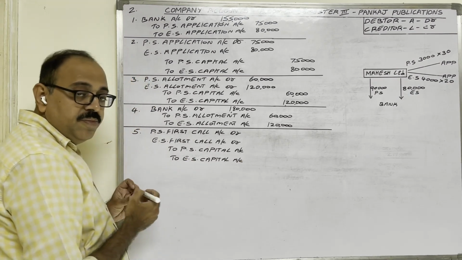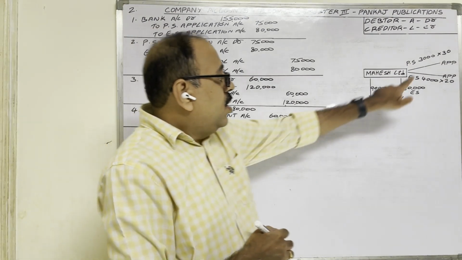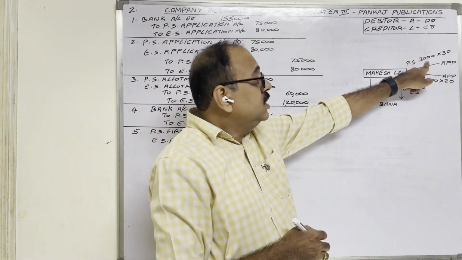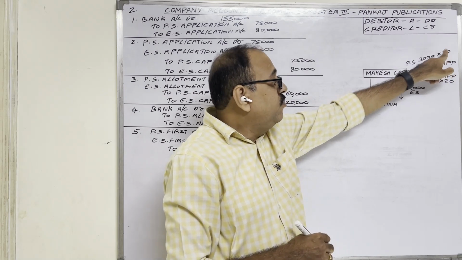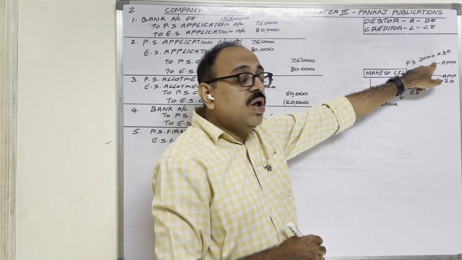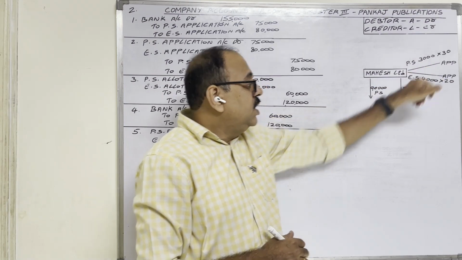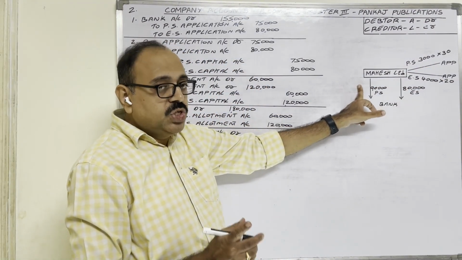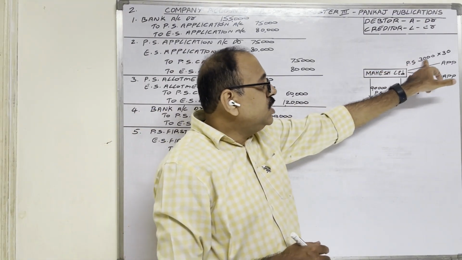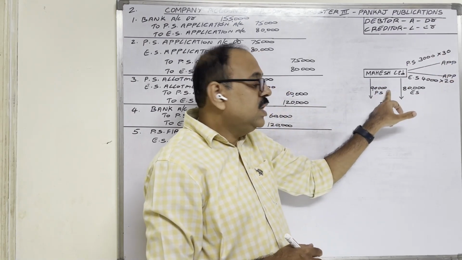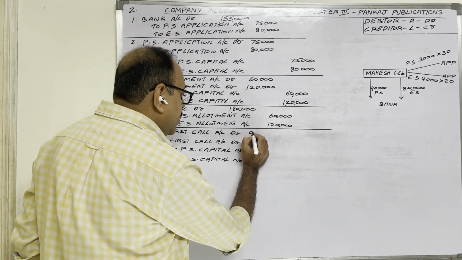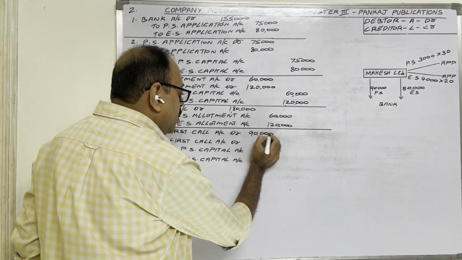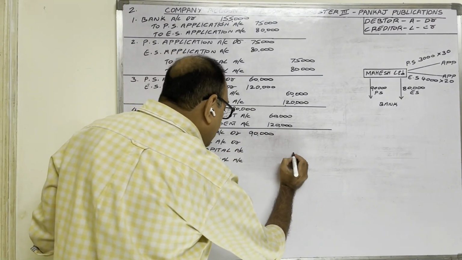And the amounts? On 3,000 shares at the rate of 30 rupees each, we should receive first call money on preference shares. Therefore, the preference share first call amount is 3,000 shares into 30 rupees each, 90,000. 90,000 debit and 90,000 credit.